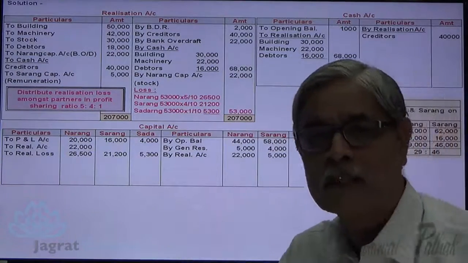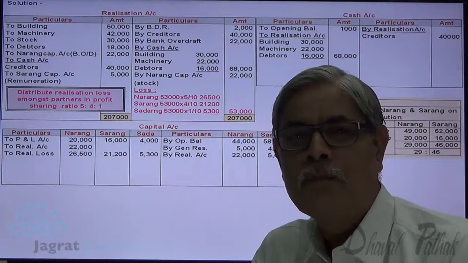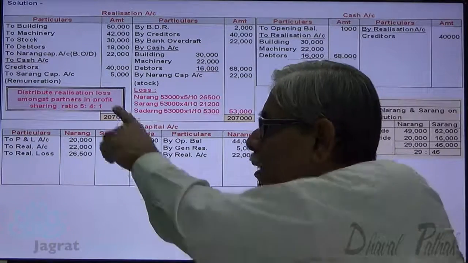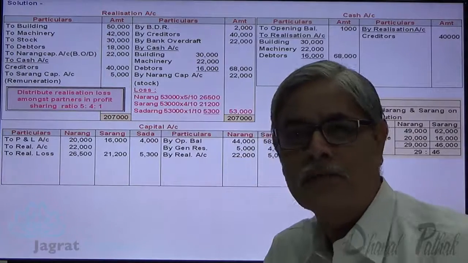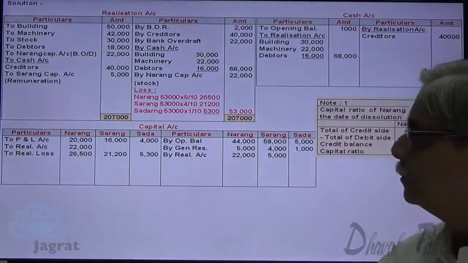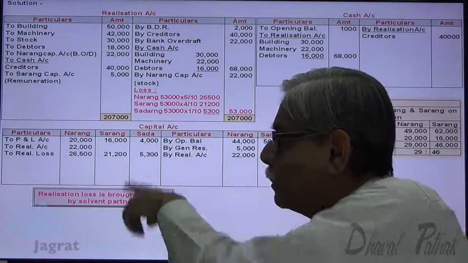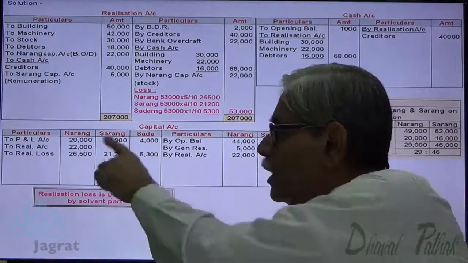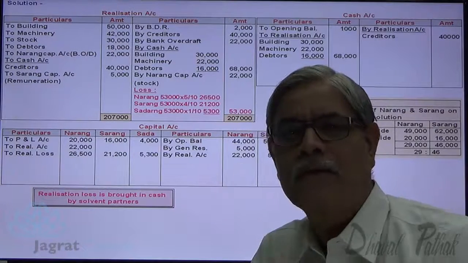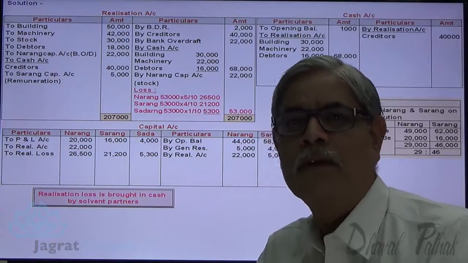Now as per Garner versus Murray, the solvent partners are required to bring cash equal to the realization loss suffered by them. Narang has suffered a loss of 26,500, so he is supposed to bring cash 26,500. Realization loss is brought in cash by the solvent partner. Sarang is also a solvent partner. His share in the realization loss is 21,200. So he has to bring 21,200 in cash. That is the realization loss suffered by him.